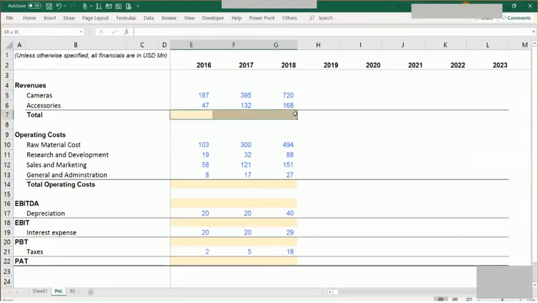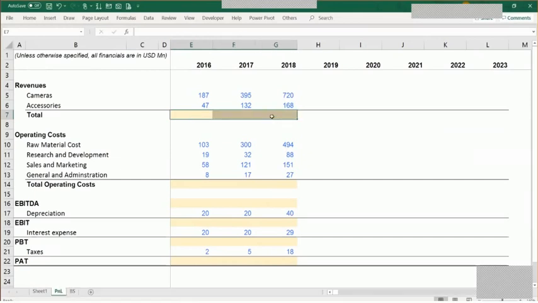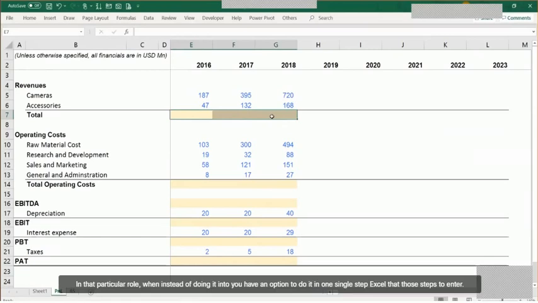As I discussed this trick in the last class as well, but just to recap, if you need to put a formula in one cell, and then copy and paste it on the right hand side in that particular row, then instead of doing it in 2 steps, you have an option to do it in one single step itself.